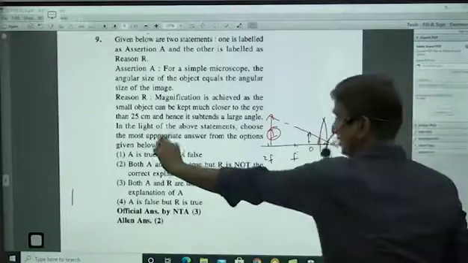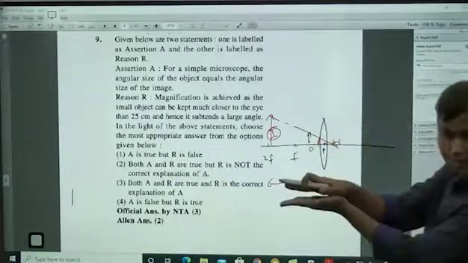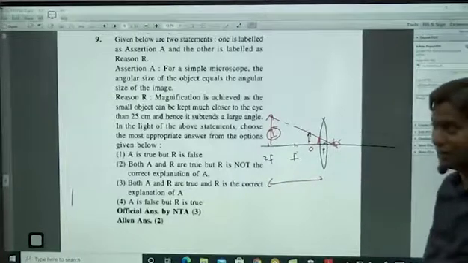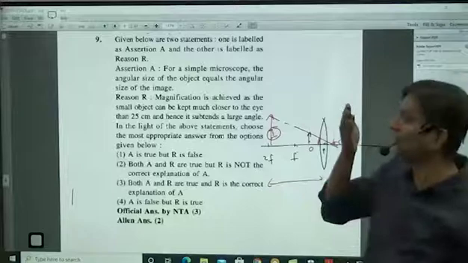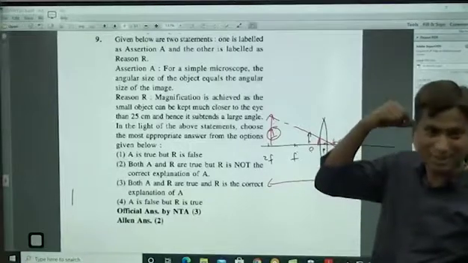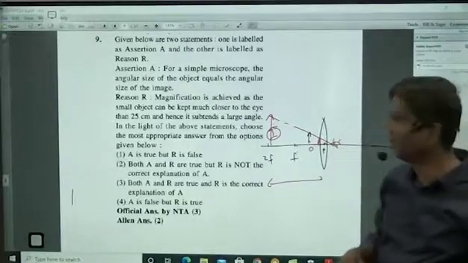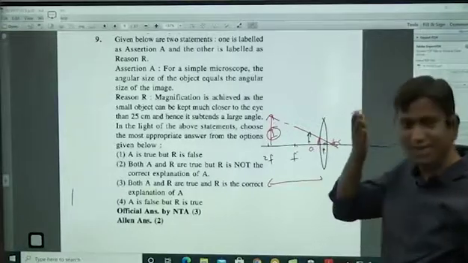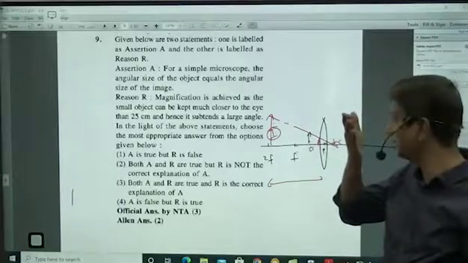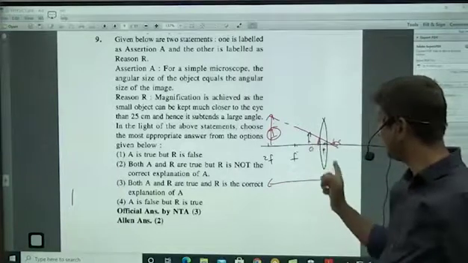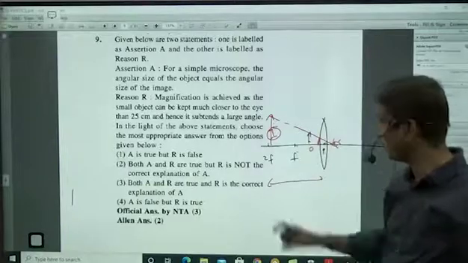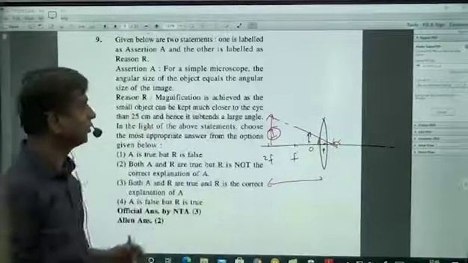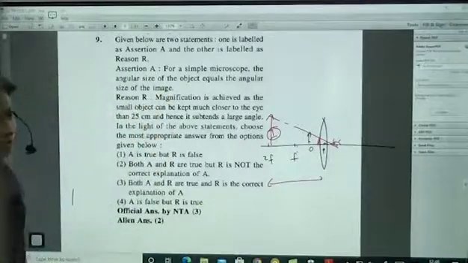If you keep it more distant, it will subtend a small angle. If you bring it closer, it will subtend more angle. That is what is important for us. Now you may ask, directly also you can see, means eyes cannot form an image. That is a problem. That is why you cannot bring it closer. So the object you cannot bring to 25 centimeters directly, less than 25 directly you cannot bring the object, but you can bring it to 5, but the image you can make it like this, so clearly you can see the image. That is why this assertion is correct and the reason is also correct, and this can be the correct explanation for us. Okay.